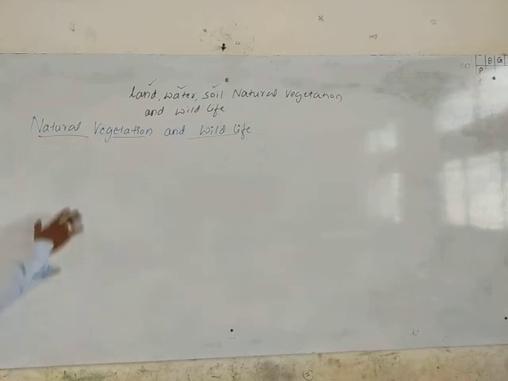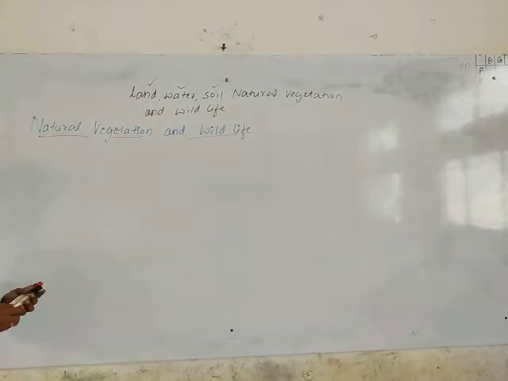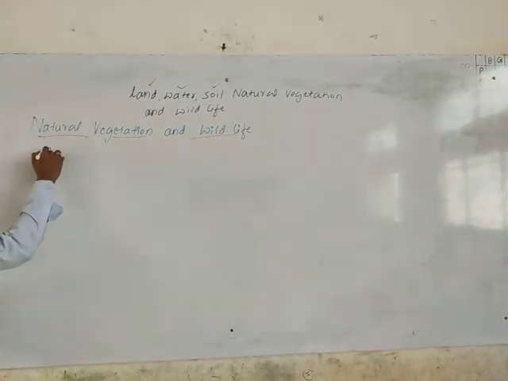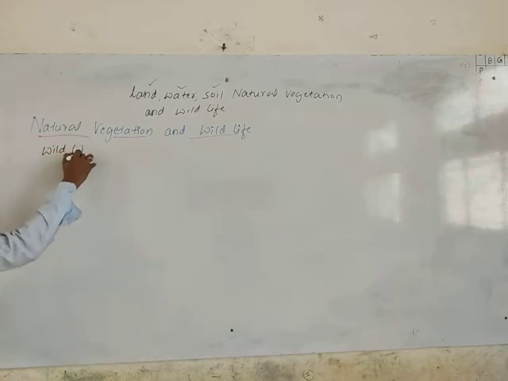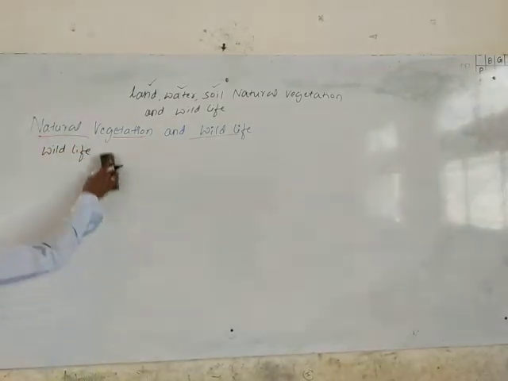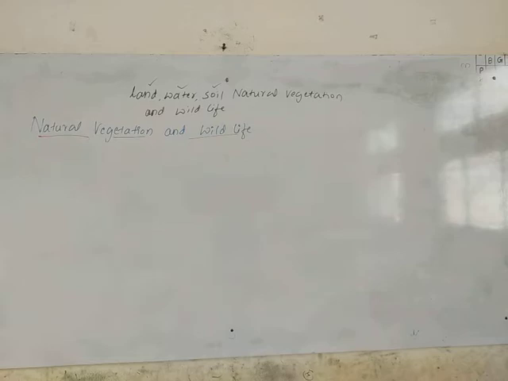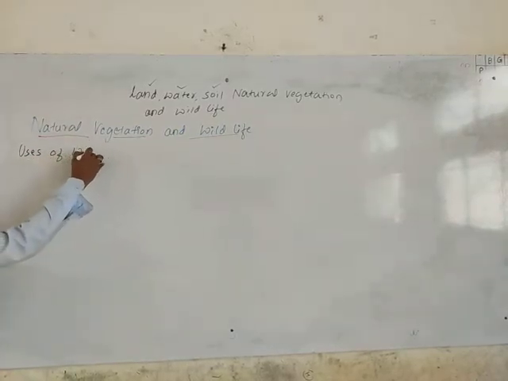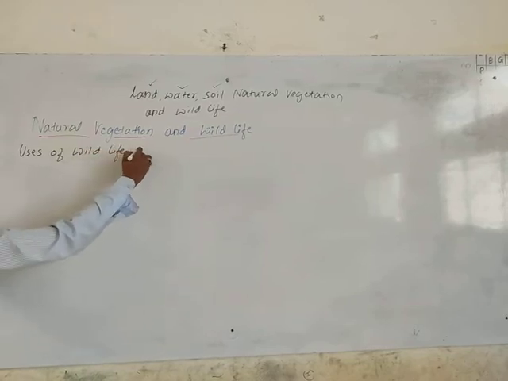So that's about the natural vegetation, and we'll move to discuss wildlife, the uses of wildlife, like animals.